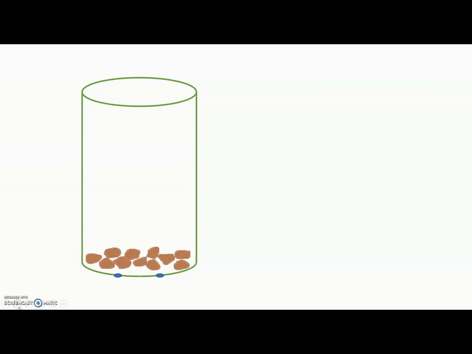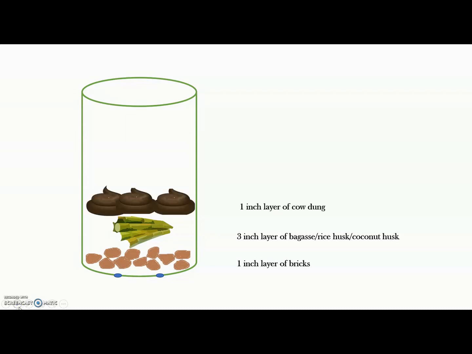Now bricks have pores, so they hold moisture inside them, but they will allow excess water to pass out of that container. So you will put a 1-inch layer of bricks. You will put a 3-inch layer of bagasse or rice husk or coconut husk. Then you will add a 1-inch layer of cow dung.